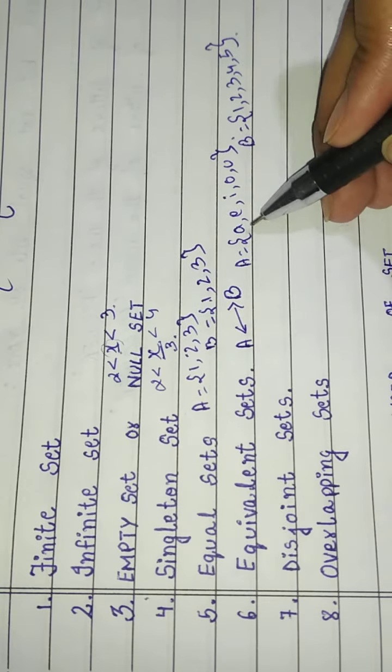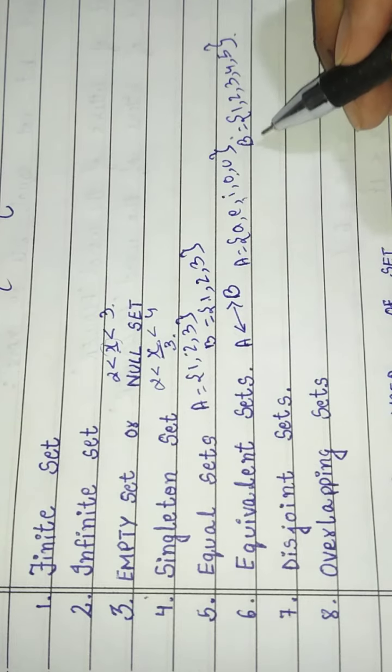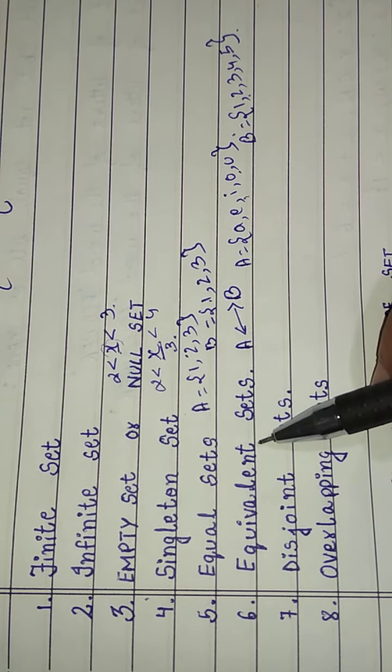There are 5 alphabets here and 5 numbers here, so the number of elements is the same. It is called equivalent sets.